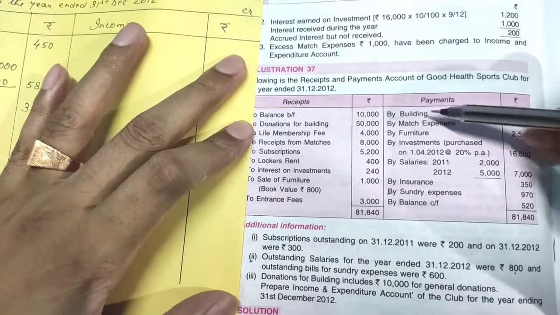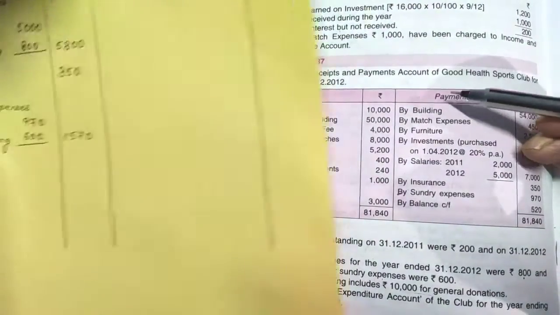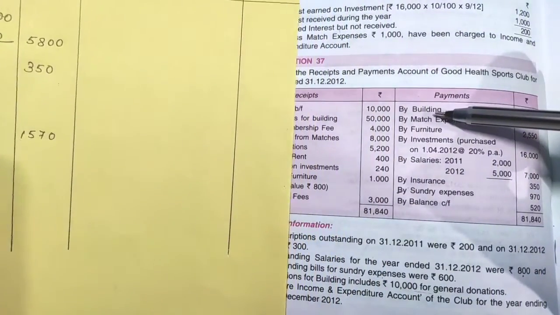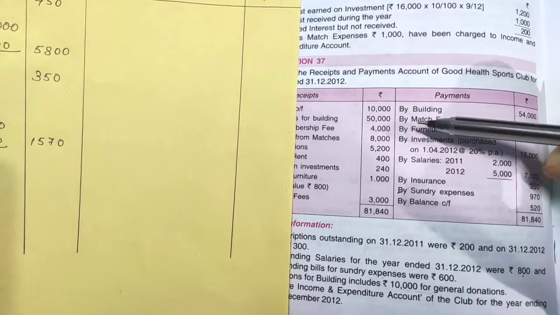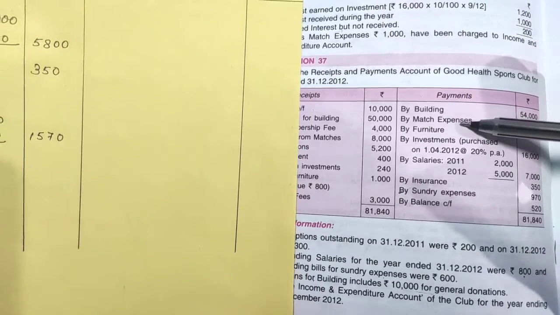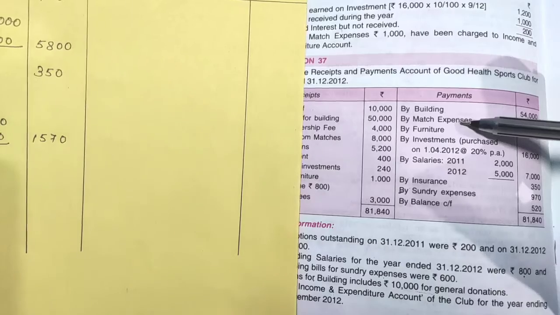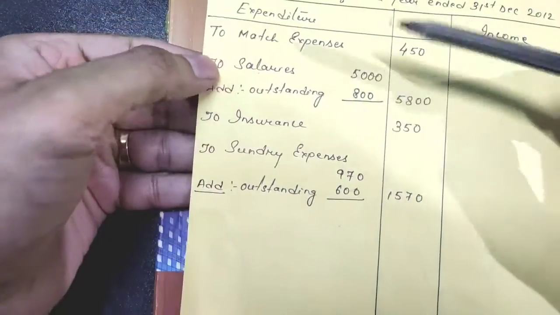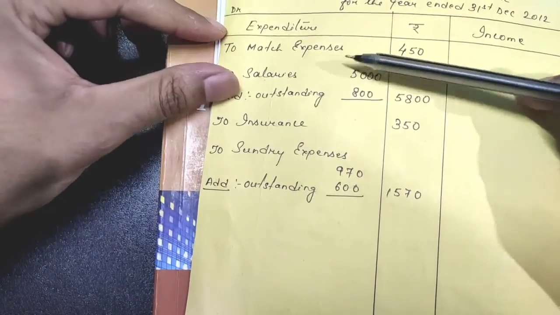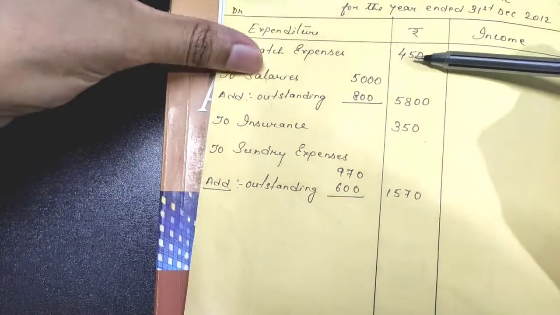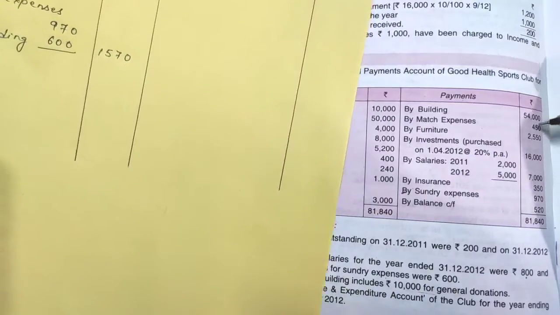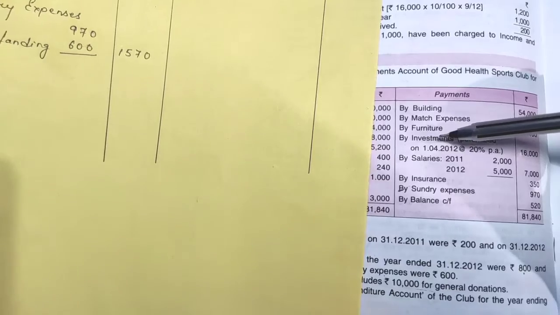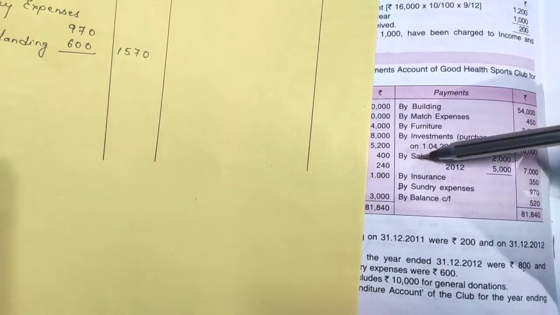Now let us start from the payment side. From the payment side, we'll record the entries in the expenditure side. Now see, building will not be recorded, I told you earlier. Next is match expenses. It will be recorded in your income and expenditure account. Since it is coming from the payment side, it will be recorded in the expenditure side. You see, I wrote here match expenses and the amount 450 as it is given in the question. Furniture will not be recorded. Investment also will not be recorded because it is an asset. Now come to salary.